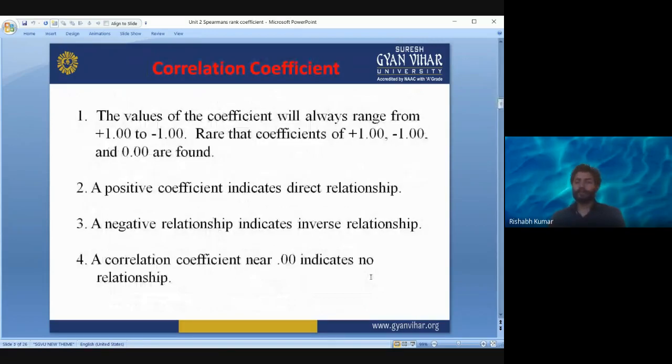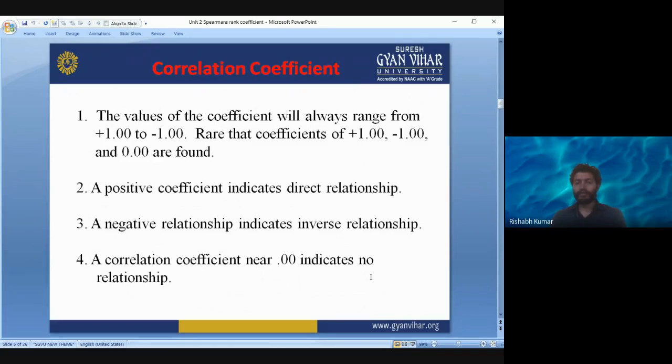So the correlation coefficient that we discussed in the earlier topic, what we learn about the correlation coefficient is that its values will always range from +1 to -1.